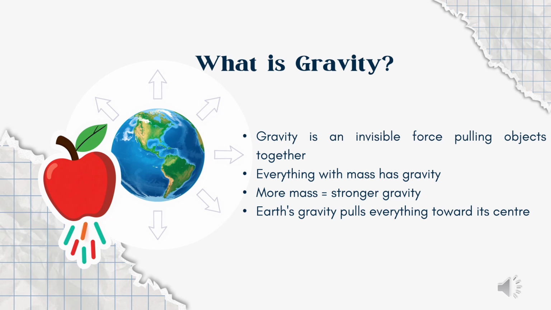Earth's gravity pulls everything towards its center. That's why, when you drop a pencil, it falls to the ground instead of floating away. Even though gravity is invisible, we can clearly see its effects every day. Imagine trying to play basketball or walk to school without gravity. It would be almost impossible. Can you think of 3 things you did today that were affected by gravity? We'll discover many more examples throughout this lesson.